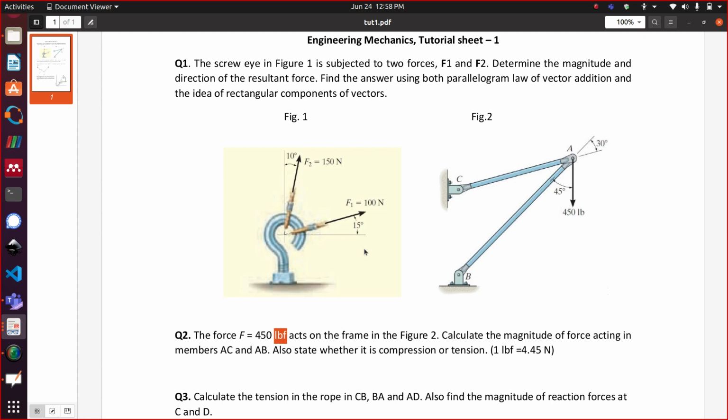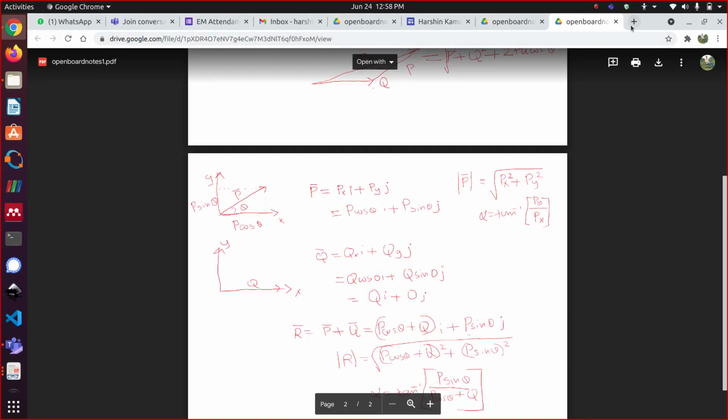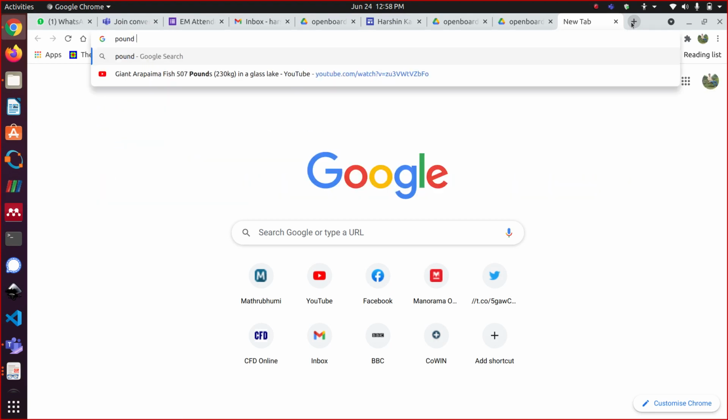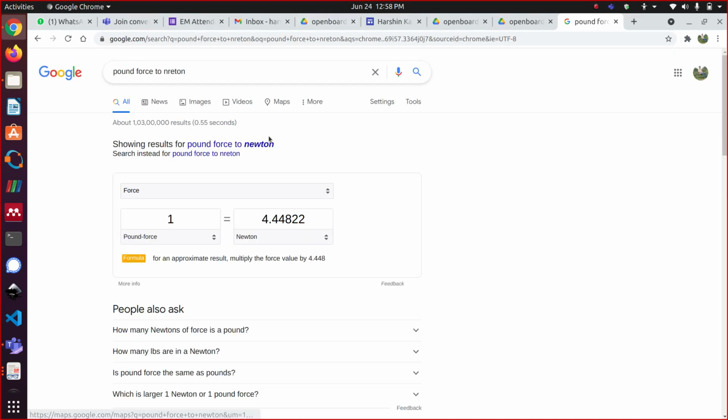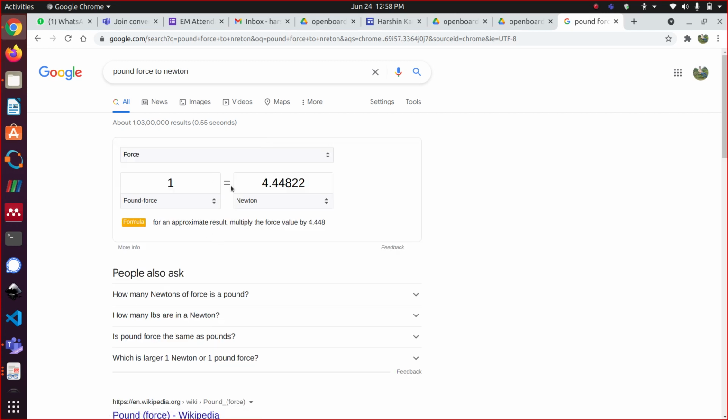I think it's a good idea to convert pound force to Newton. How do you convert pound force to Newton? One pound force is equal to 4.44822 Newton.